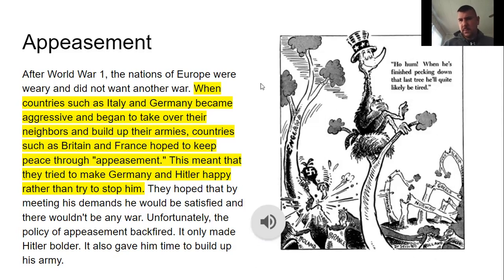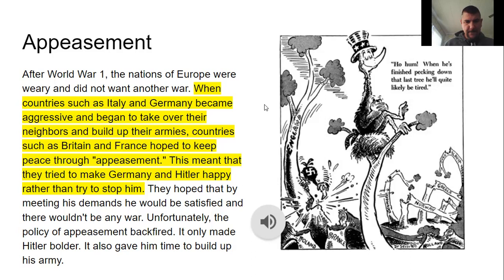Appeasement. After World War I, the nations of Europe were weary and did not want another war. When countries such as Italy and Germany became aggressive and began to take over their neighbors and build up their armies, countries such as Britain and France hoped to keep peace through appeasement. This meant that they tried to make Germany and Hitler happy rather than try to stop him. They hoped that by meeting his demands, he would be satisfied and there wouldn't be any war.